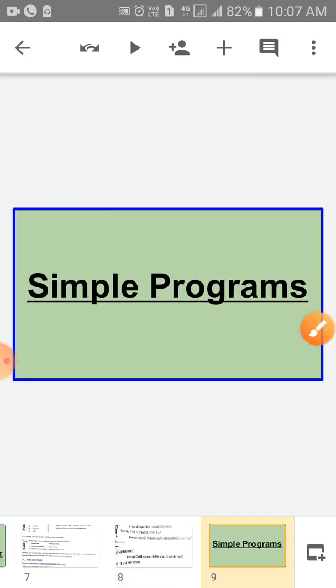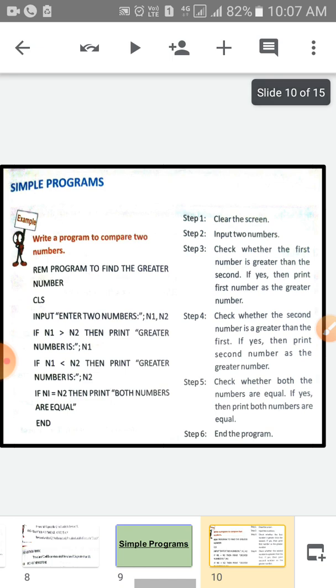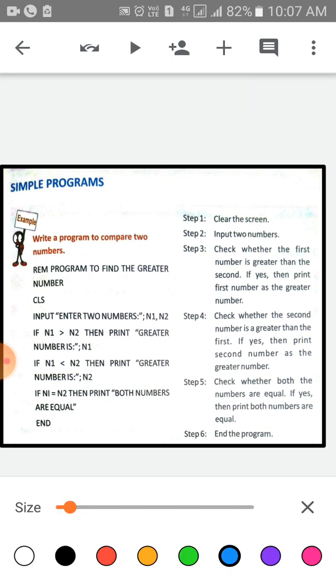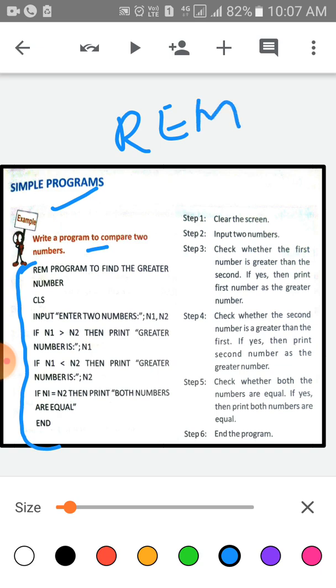Okay children, now the next topic is simple programs. Look at the screen children. This is the example. Write a program to compare two numbers. First of all, REM. This is for writing the program name. Program to find the greater number.